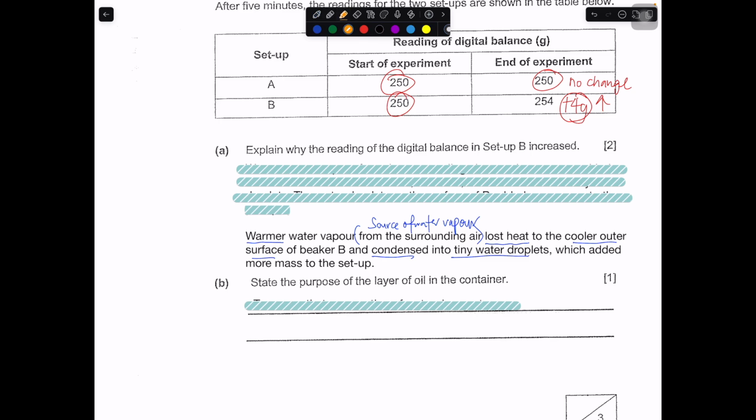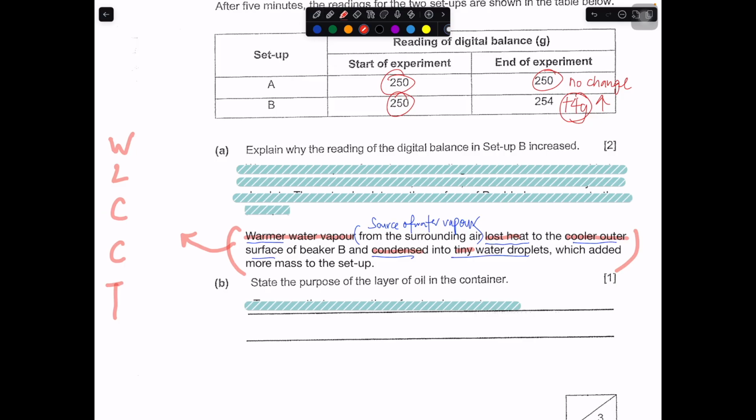So there's actually 5 main components. Warm water vapor, from where? Lose heat, cooler, condense, tiny water droplets, which added more mass to the setup. So if I want to put it into acronym, I will put it this way: WLCCT. Usually I will tell my students in this way.